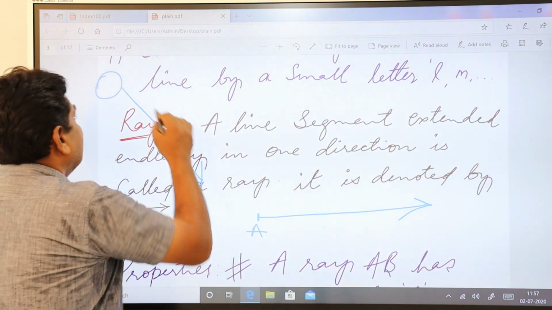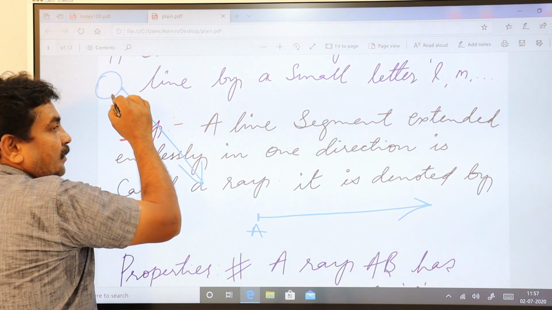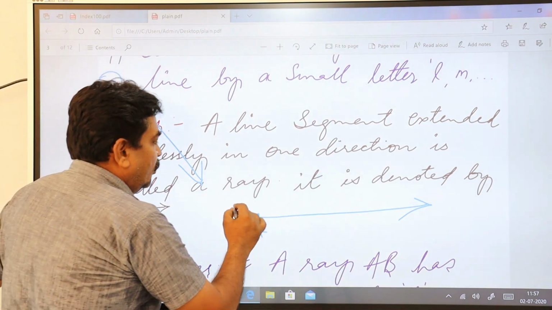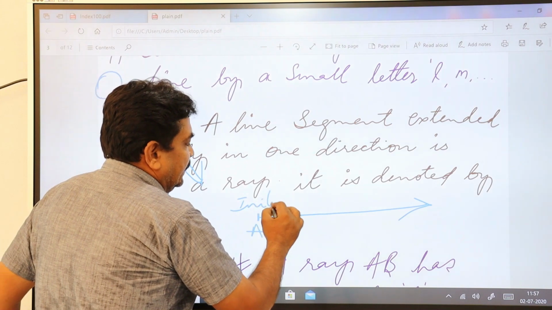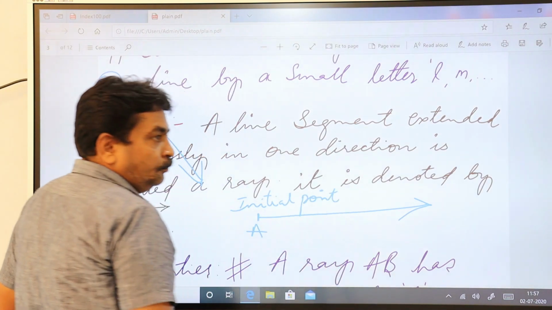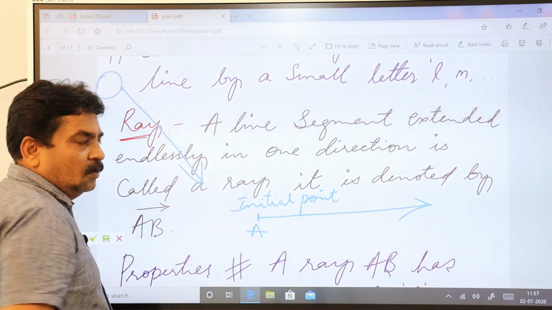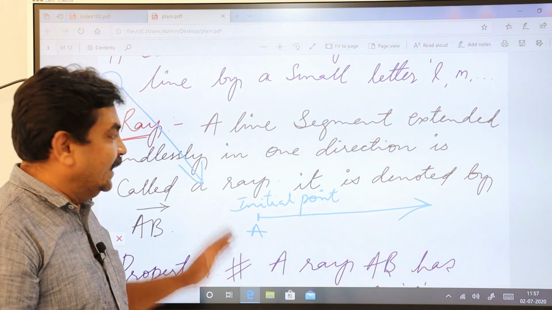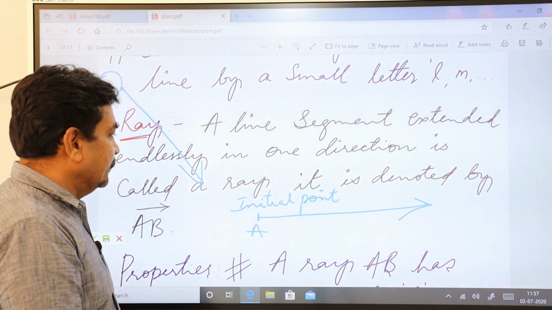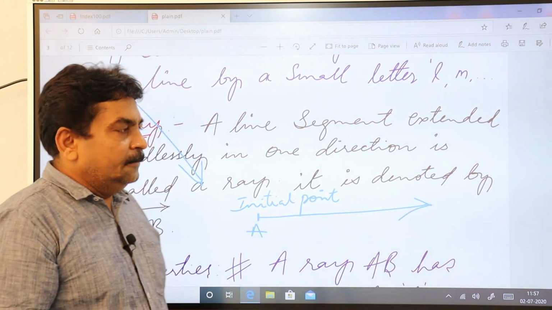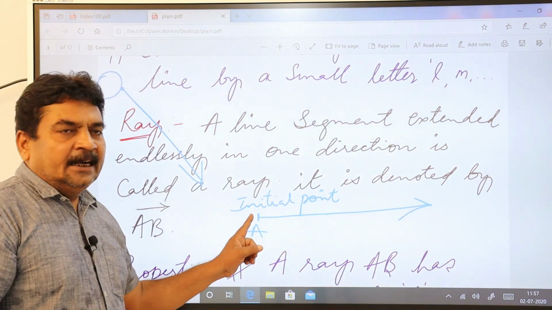So it has its starting point. What do you call it as? Initial point. From where it starts, and it moves forward endlessly. So in this way you are going to represent a ray which has only one end point.